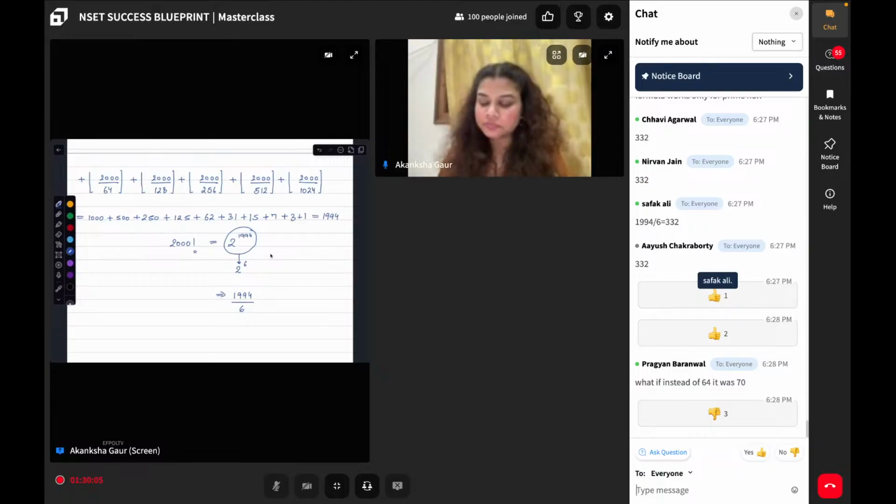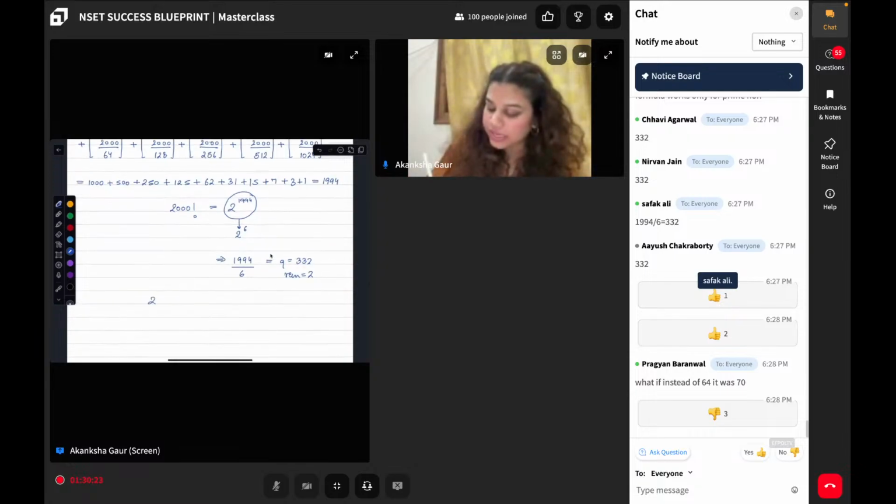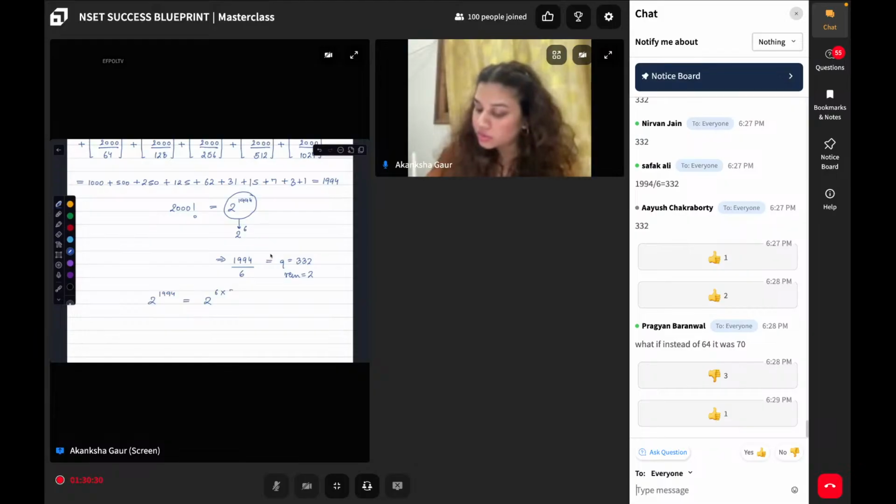How much will this be? I will receive a quotient of 332, and some remainder value will also be there, which is 2. Correct? Now, you see this 2 to the power of 1994 is being represented as 2 to the power of 6 into 332, which we just calculated, and some residual power of 2. This is what we have done. Simply divide it.